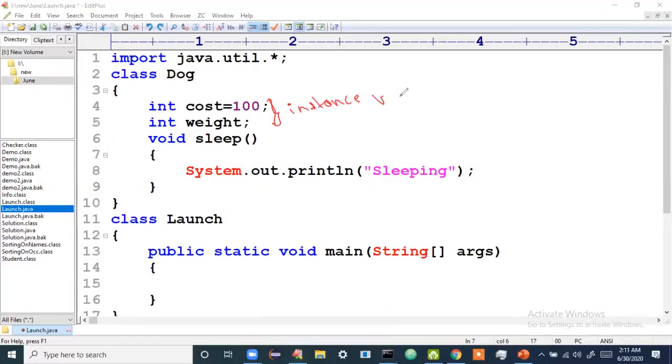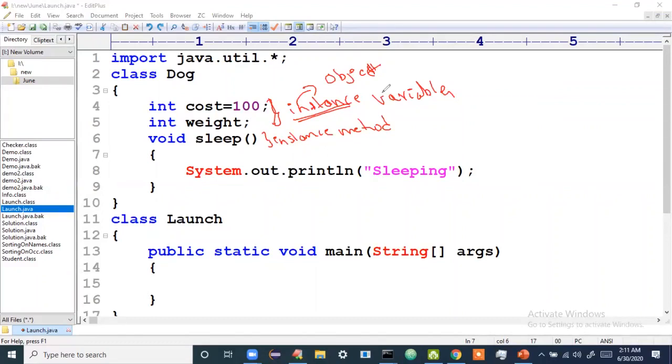Instance variables. And this is called an instance method. Sir, what's the meaning of this instance? Instance means object. You can search in the dictionary. Instance means object. Instance variable means object variable, which means that variable will be present inside the object.